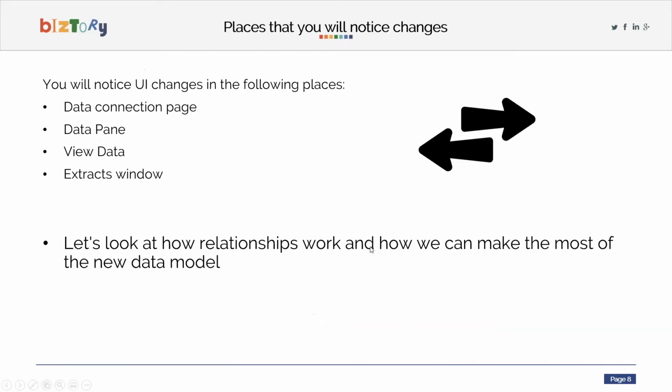You'll also notice a few UI changes with this release of Tableau. Firstly, on the data connection page, you're probably used to dragging tables in from your connection pane on the left-hand side, and that would normally create a join or a union, depending on where you're dragging to. That is no longer the case. When you drag your tables in, by default, they will create a relationship in the logical layer. If you want to create joins and unions, simply double click on that logical layer and you're able to join and union your tables together as you were with previous versions.